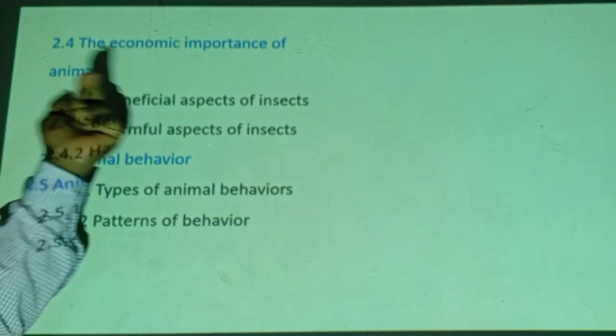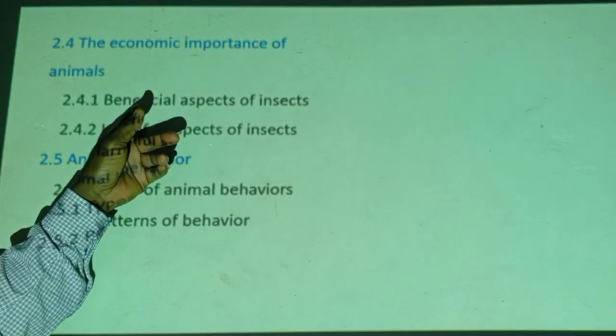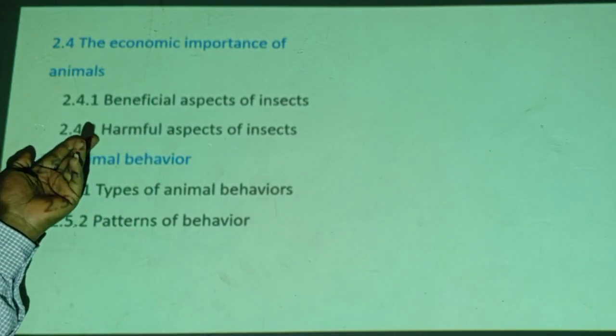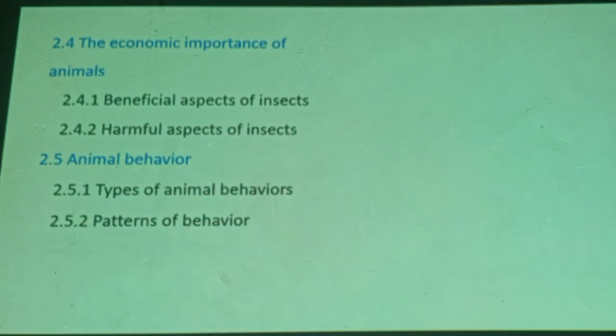That is the beneficial aspect and the harmful aspect. When we say economic importance, it talks about the importance of studying insects. We study insects because they have a beneficial role, so we exploit that. And they have harmful aspects. We have to know them so that we can counter their harmful aspects in our life.